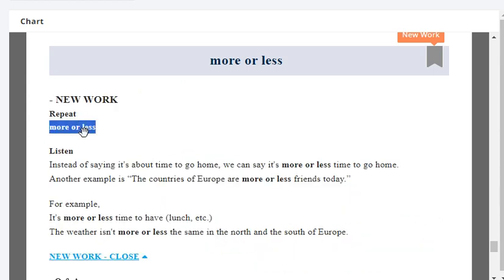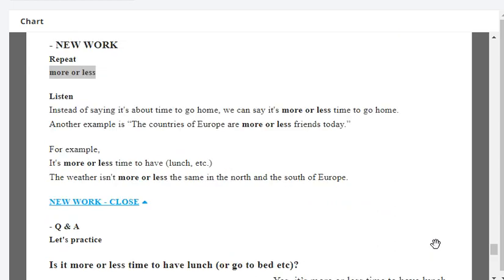More or less. Okay, listen. Instead of saying it's about time to go home, we can say it's more or less time to go home. Another example is the countries of Europe are more or less friends today. For example, it's more or less time to have breakfast. The weather isn't more or less the same in the north and the south of Europe.